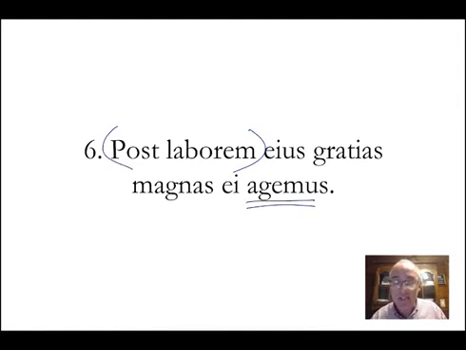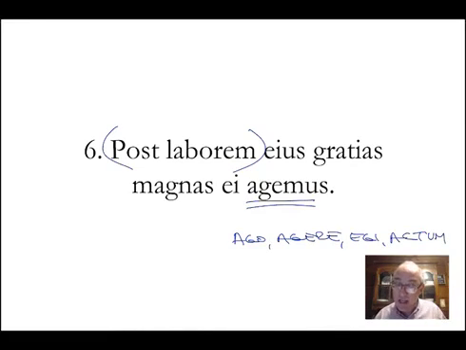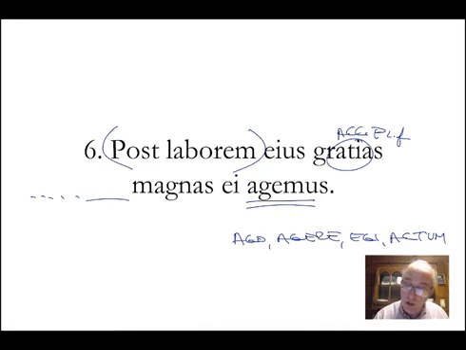Agemus. What tense is agemus? Well, what does it come from? Ago, agere, egi, actum. And agemus, it's the third conjugation. The sign for the present tense in the third conjugation is an i, so this must be the future tense. We will give, or we will do. What will we do? Thanks. Magnas, accusative, plural, feminine, put a dotted arrow, magnas, thanks.